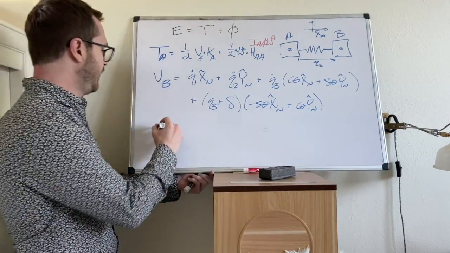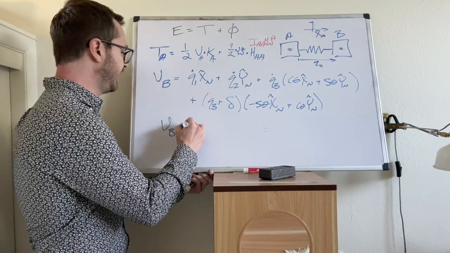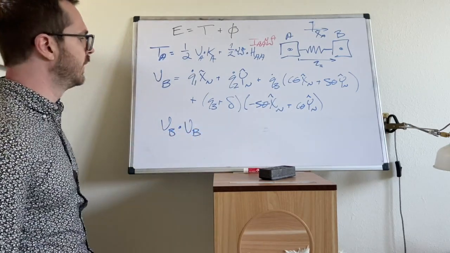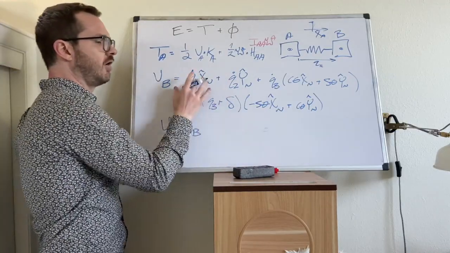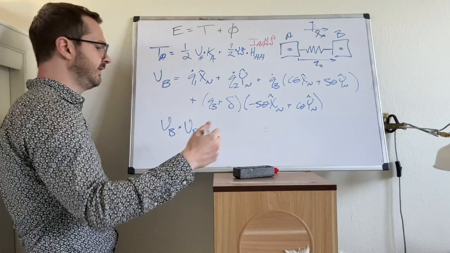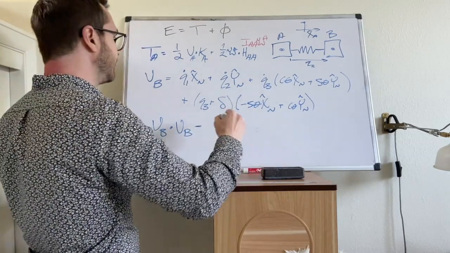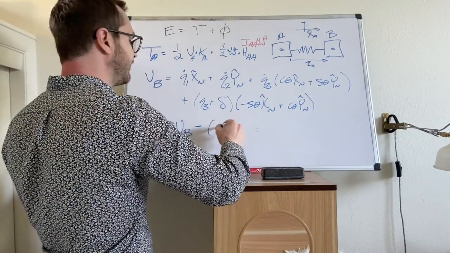What is VB dot VB? Well, you're going to have the X terms, all of the X terms multiplied together. So this does get a little more complicated. That's okay.